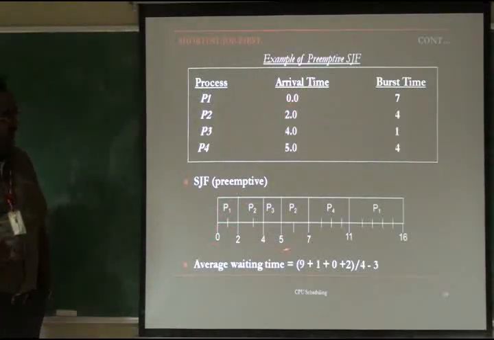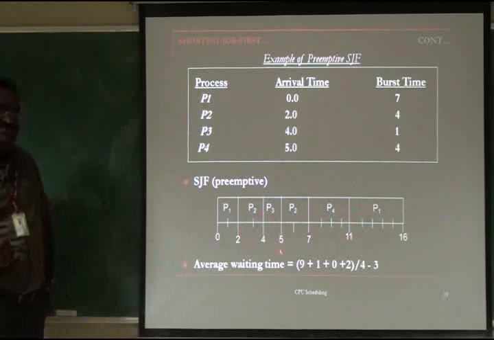Again, the Gantt chart has P1 here at 11, but P1 releases the CPU at the second millisecond and gets it again at the 11th millisecond. So the waiting time is between these two points: 11 minus 2 is 9, because the arrival time is 0. So 9 is the waiting time of P1.